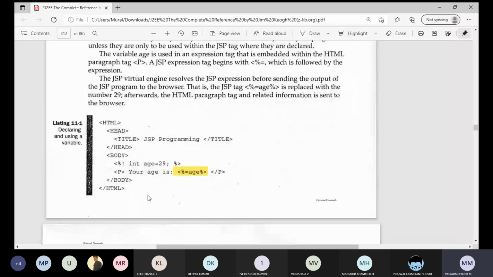If time permits, I will conduct one practical session on how to build a complete web application using JSP, using servlets, and using JDBC. How to design the front page or the presentation page by using the JSP. How to send the data from JSP to the servlet, and how the servlet will receive this data, process it, and how that data can be stored inside the database.